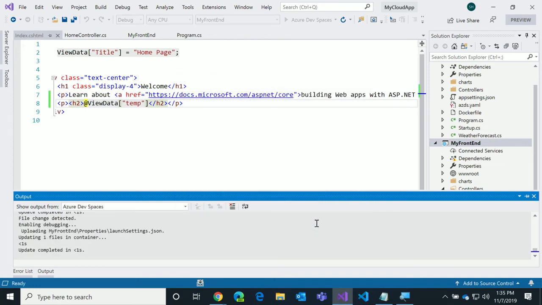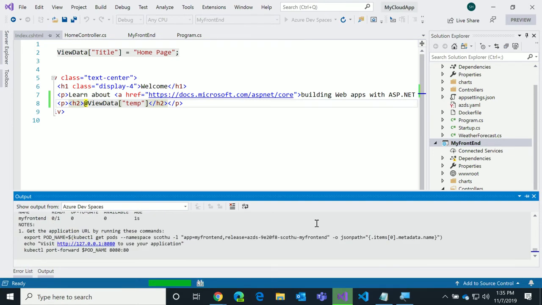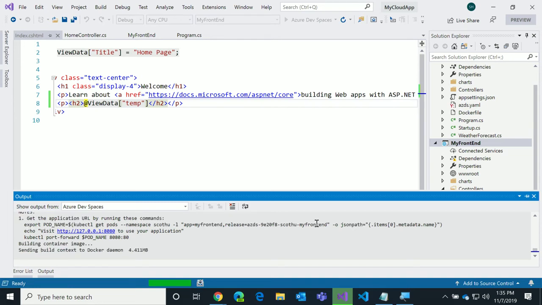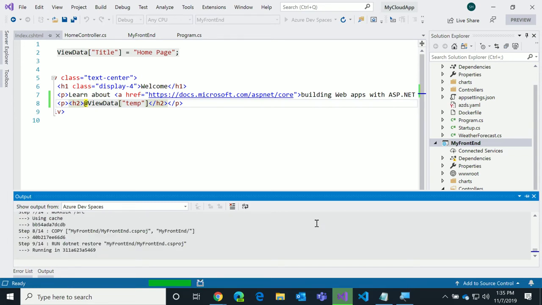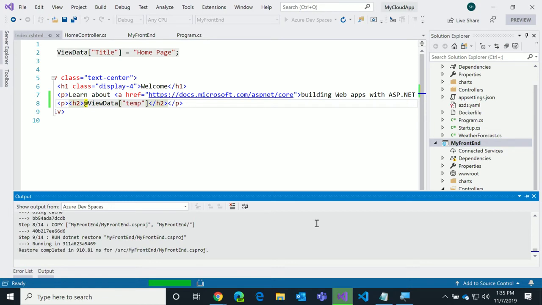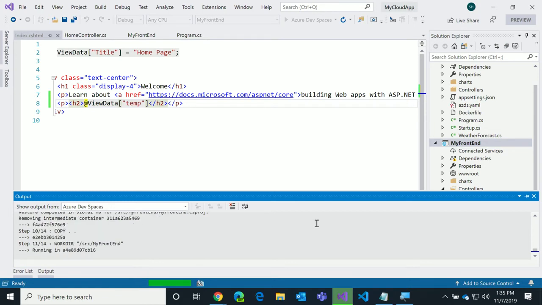And now what it's going to do is take the second application, make a container for me as well. It's going to put it up in Kubernetes, and now they're both going to be running in the cloud. And once again, I've not done anything local on my machine. I have no Docker, nothing here. I'm developing in Kubernetes live on the fly. And all the things you showed as well work. I can put breakpoints in these applications, do F5s, they'll all work.